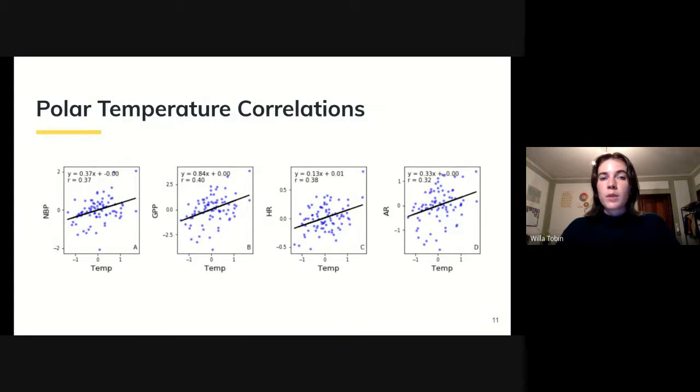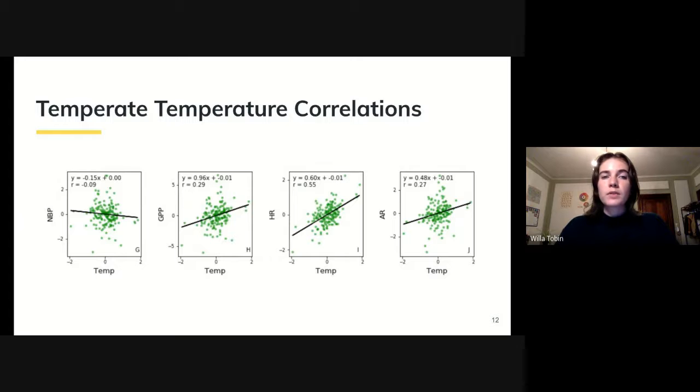The polar region is temperature limited as ecosystems are dormant in the winter, so carbon exchange is restricted to the summer months. For every 1 degree Celsius increase in temperature, NBP increased by 0.37 petagrams of carbon per year, as seen in panel A. The positive couplings of each flux with temperature show that even when only considering the growing season months with the long-term and seasonal trends removed, temperature still exhibits controls over carbon exchange. For the polar region, GPP increased approximately twice as much for each 1 degree Celsius increase when compared to total respiration, which is why we see a positive correlation between temperature and NBP.